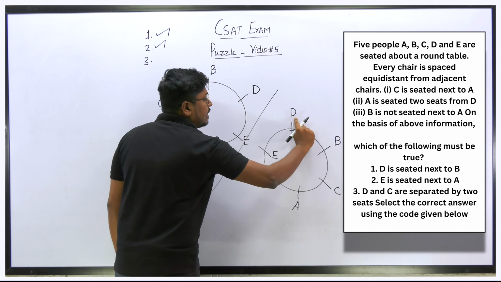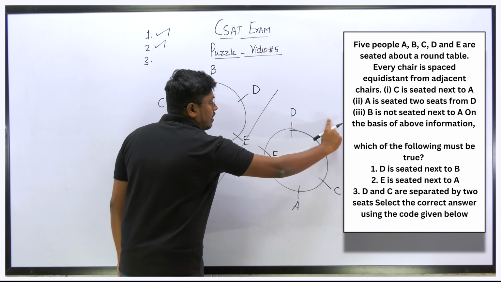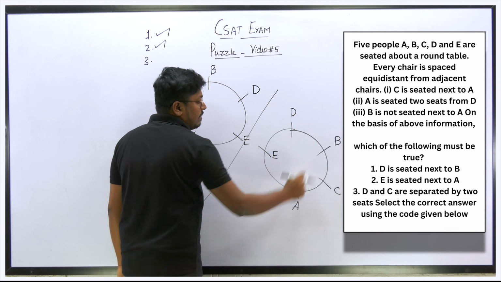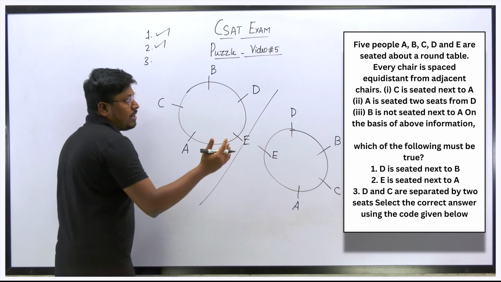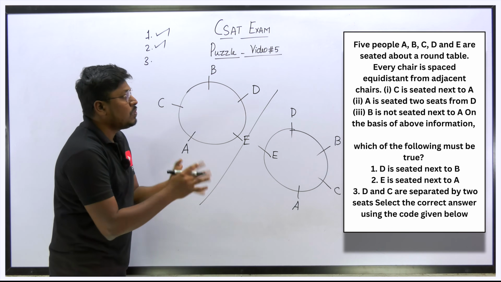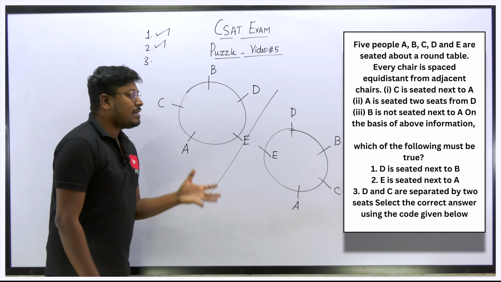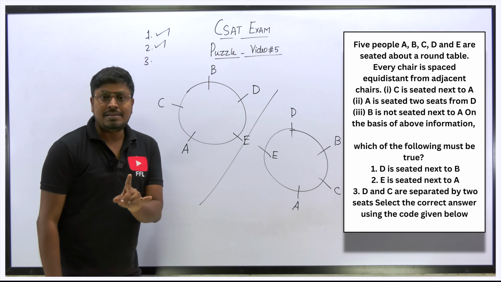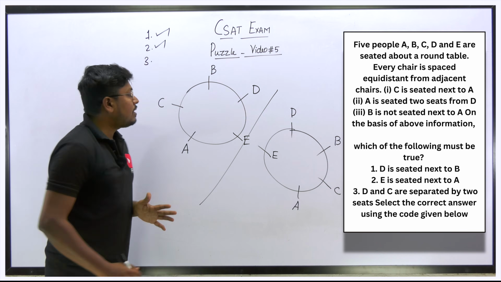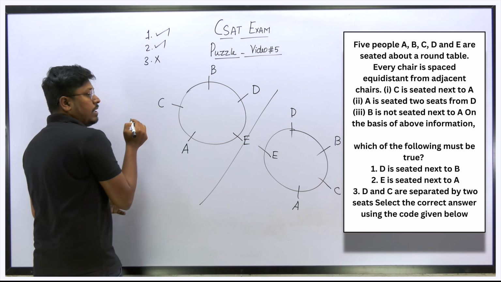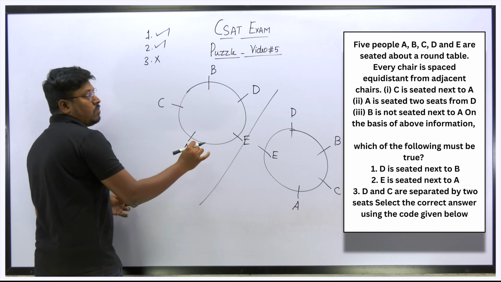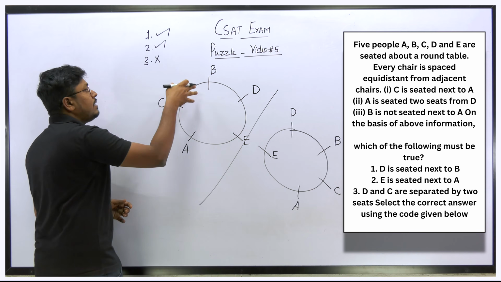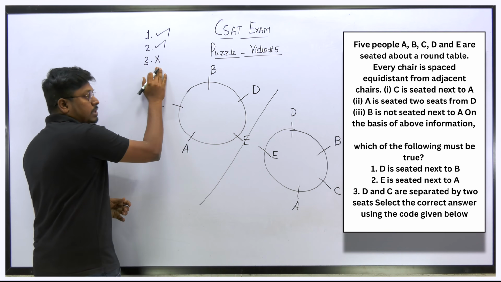Similarly, D and C are separated by 2, but when you look at this side, in this clockwise direction, between D and C there is only 1 person. So D and C are separated by 2 seats in one direction, but only 1 seat in another direction. So point number 3 will be wrong. Only if it is 100% true should you consider point number 3 correct. But on this one side, point number 3 is wrong.